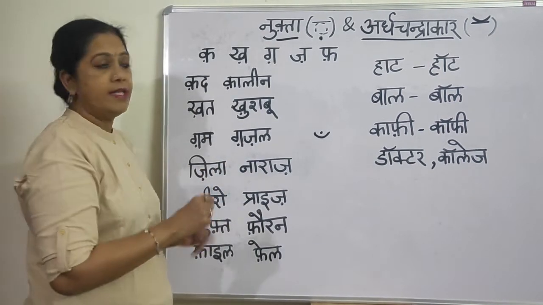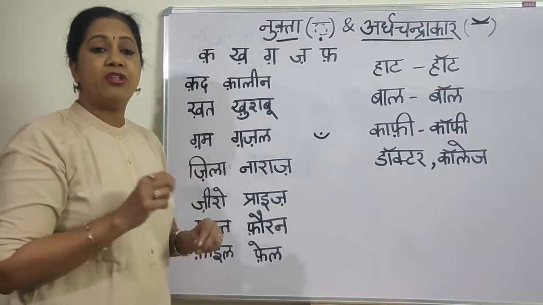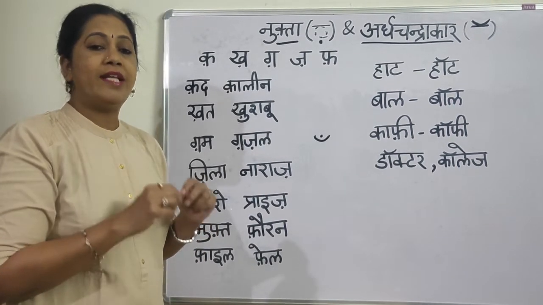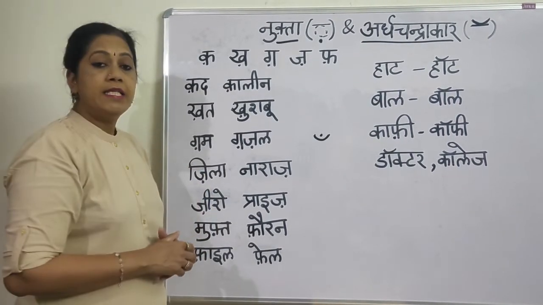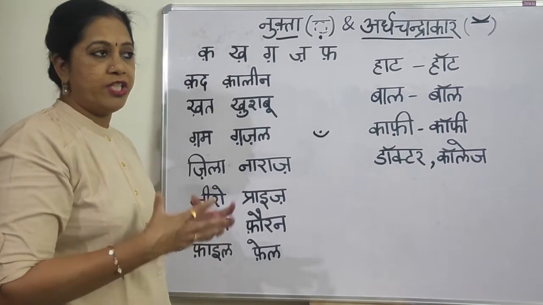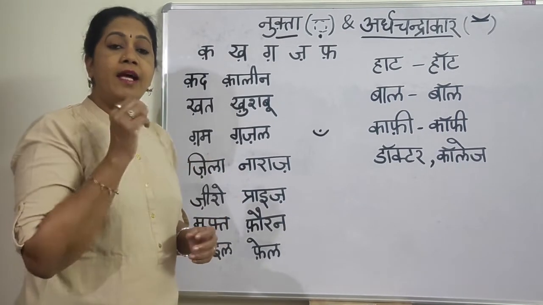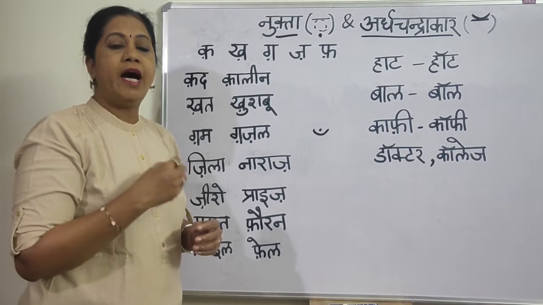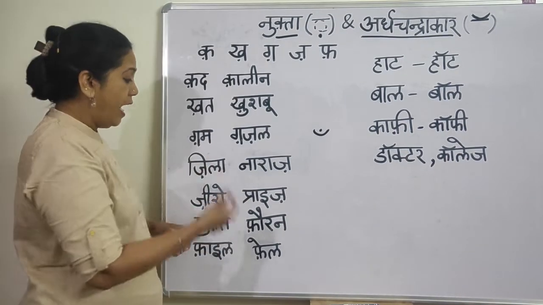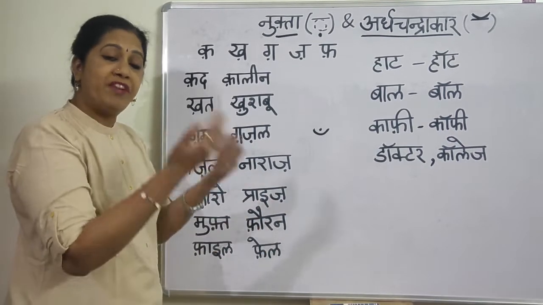The next one, without a dot you pronounce as ja, but with the dot you pronounce as za, like Z in English. Now this is zila. Zila means district. You say Zila Parishad. The next one is naraz. Naraz means angry. Now these are words you also use for words which have come from English.